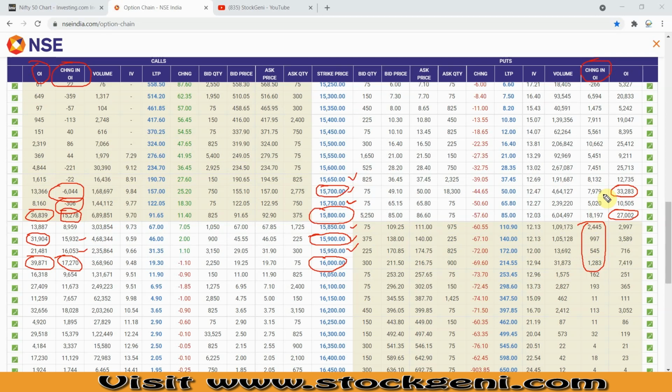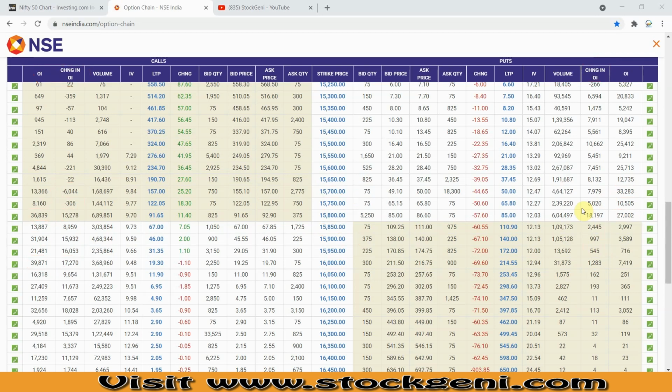The majority of traders are thinking as of now, looking at this data, that Nifty is going up and is in a bullish sentiment. Okay, so now let's go to the chart, and I will explain what exactly we need to look at in the chart. This video may get longer because of the two kinds of analysis I'm going to share, so please bear with me, because if you need to learn something, you need to invest some time at least, right?